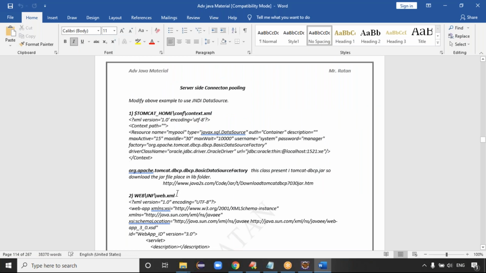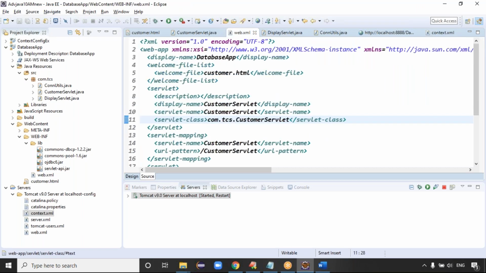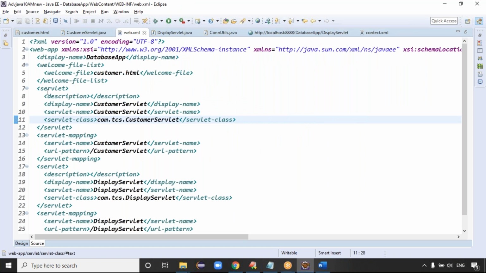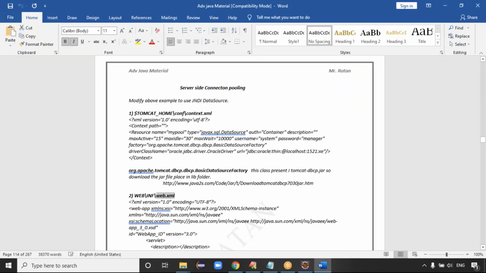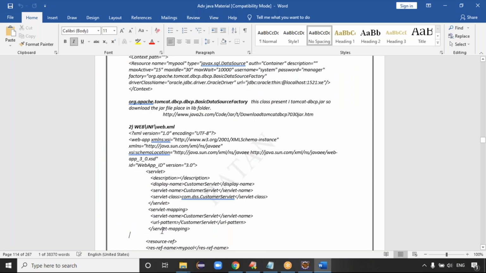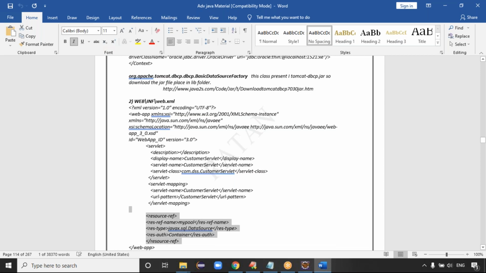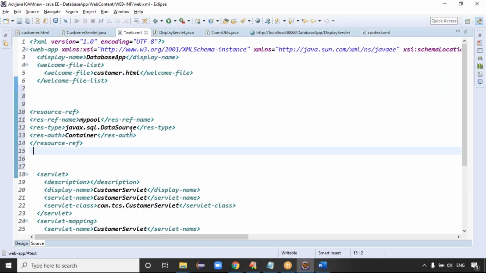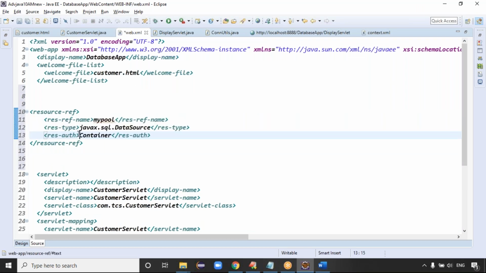Second step, you can see the web.xml file in your project. This is your project's web.xml file. In it we have to configure the connection pooling information. To configure it, we require the resource-ref tag, guys.